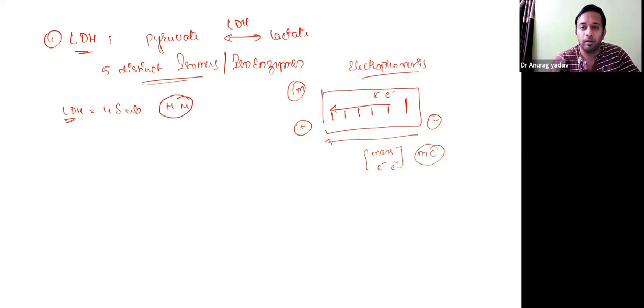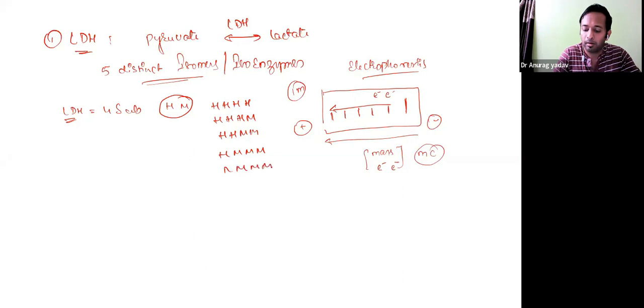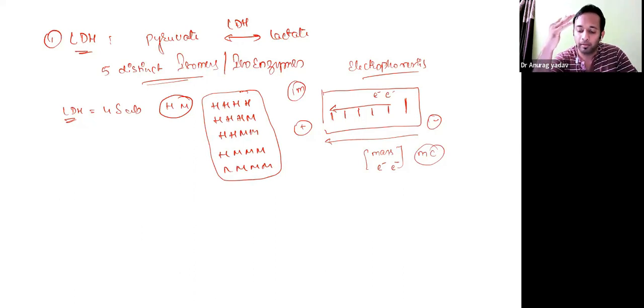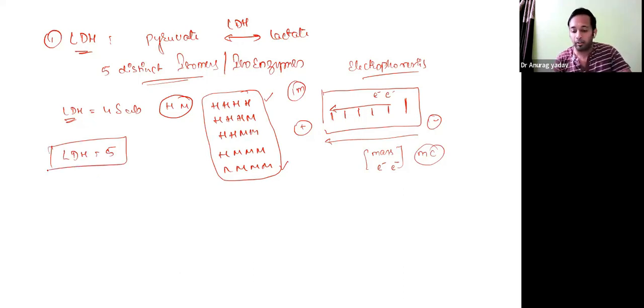There is a combination of making 4. It can be all 4 H, H, H, H, or H can be replaced with M, like HHHM, HHMM, HMMM, or all 4 M. So 4 subunits make a combination to form 5 different types of isoenzymes, from all H to all M subunits. Based on this, we have 5 isoenzymes of LDH, which we identified based on electrophoretic mobility.